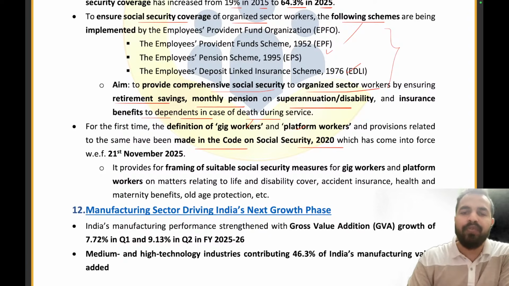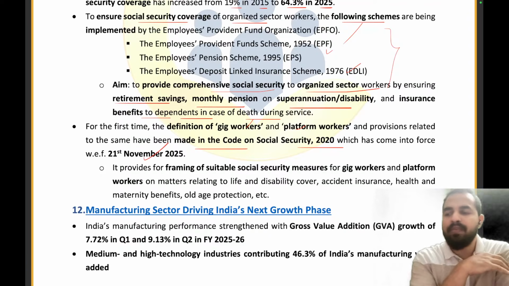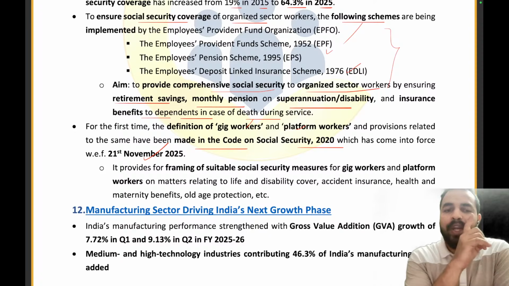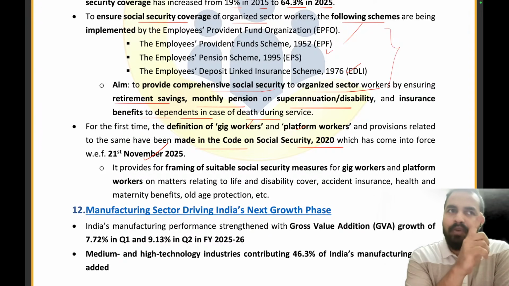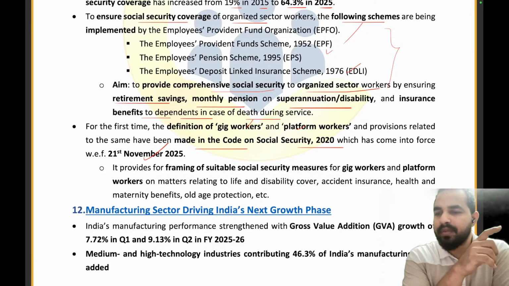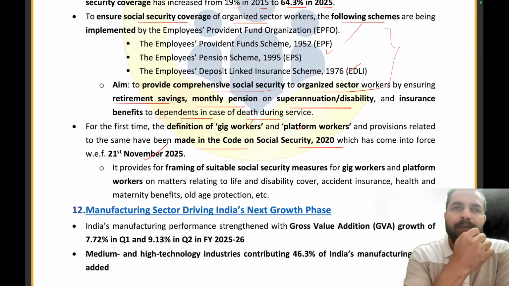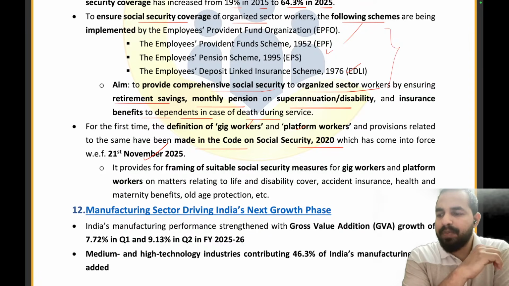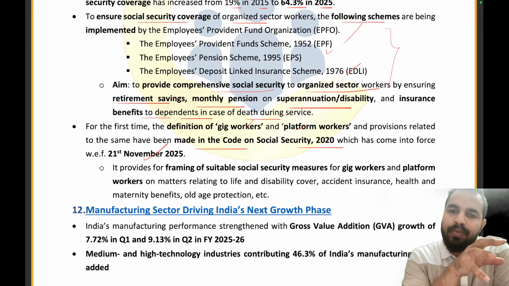And this has come into force from 21st of November 2025. My dear friends, please note down the point, 21st November 2025, the point from which it has come into force, Social Security Code 2020, where we have also added the definition of the gig workers or the platform workers. Like I told you about the people like Zomato delivery persons, right? These drivers are there. So these are the platform workers or the gig workers who are basically available on one platform.